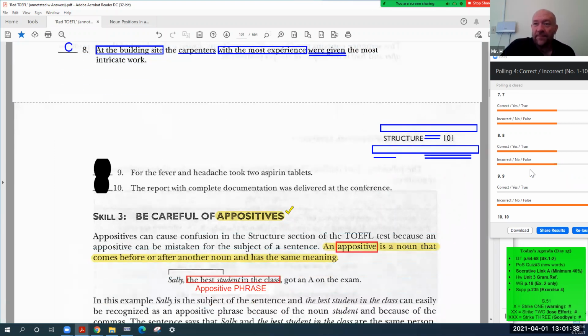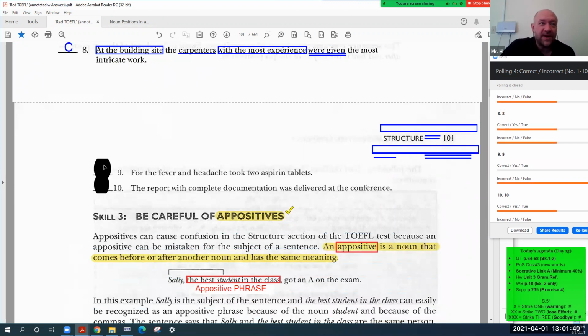All right, number 9. Everyone said it's incorrect. Excellent. Well done. Mohammed, explain another one. For the favor is the prepositional phrase.